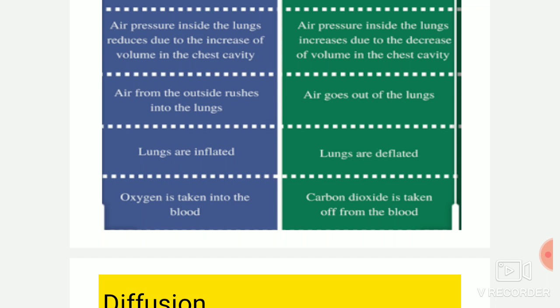Air from the inside moves out of the lungs. Lungs are inflated and lungs are deflated. Oxygen is taken into the blood and carbon dioxide is taken off from the blood. So these were the differences between inhalation and exhalation.